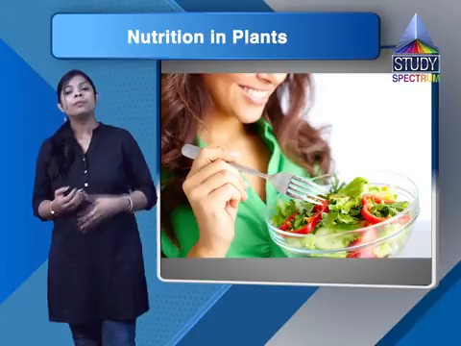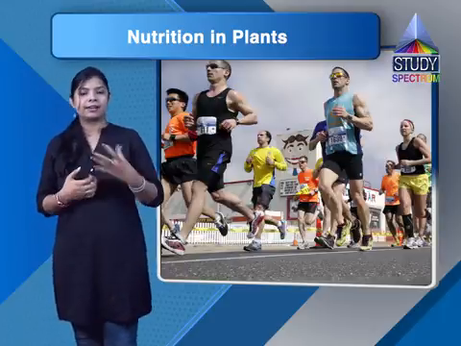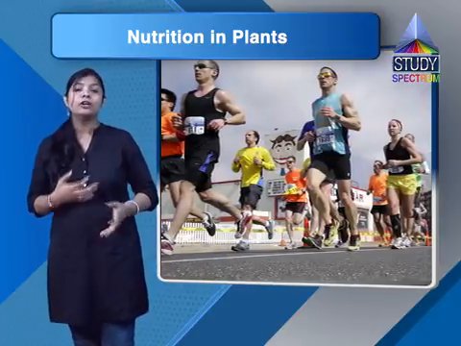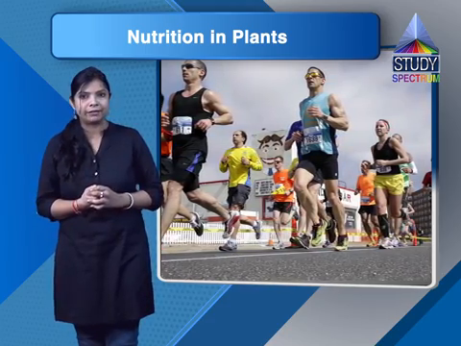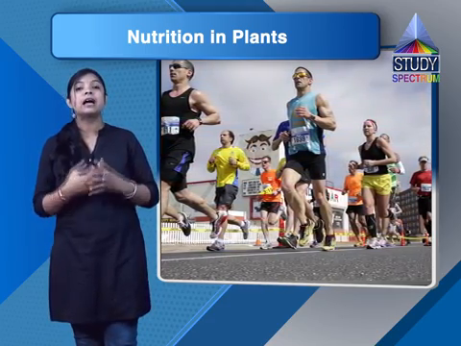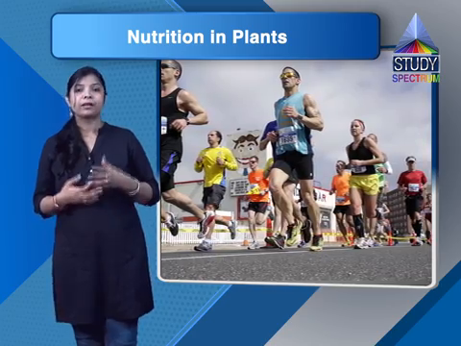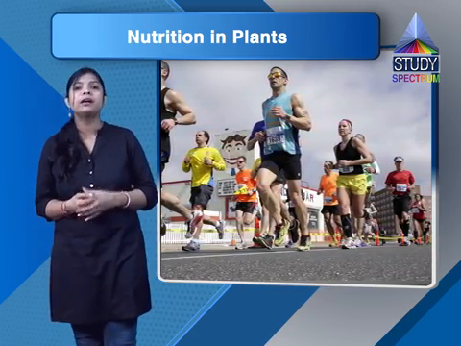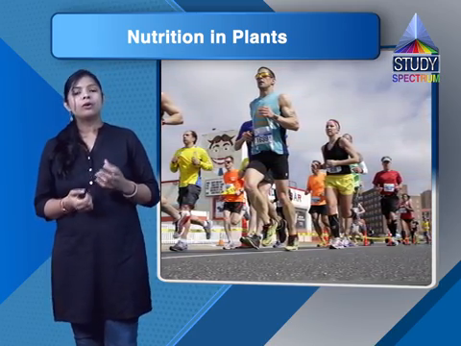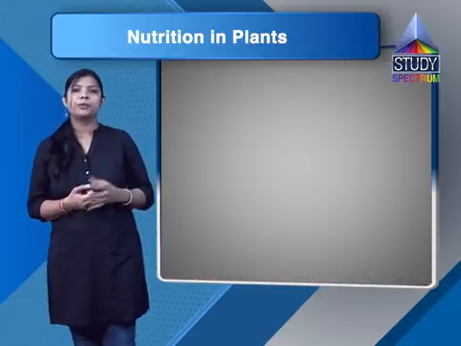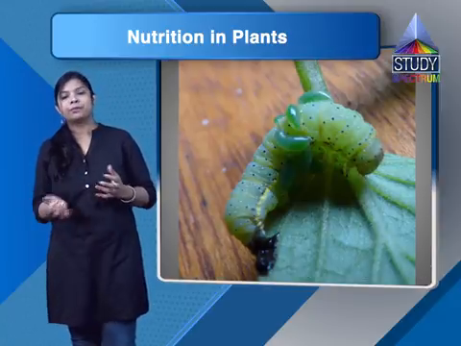Living organisms also do lots of physical activities like running, jumping, walking. So for all these metabolic and physical activities, our body needs energy, and we get this energy from the food.